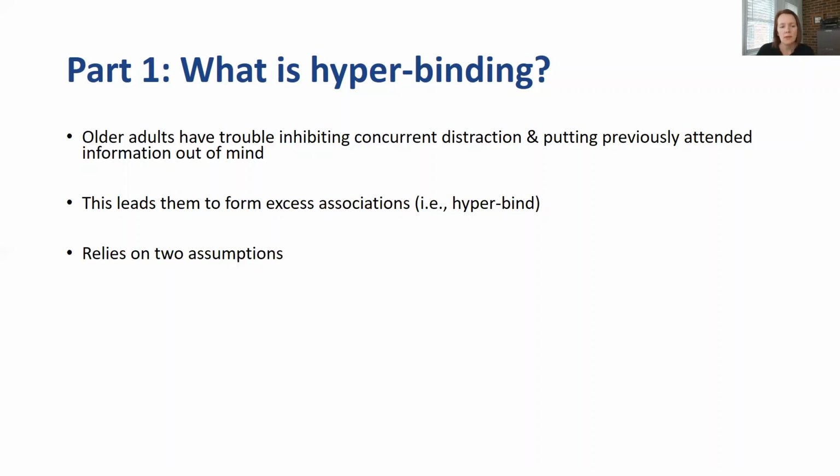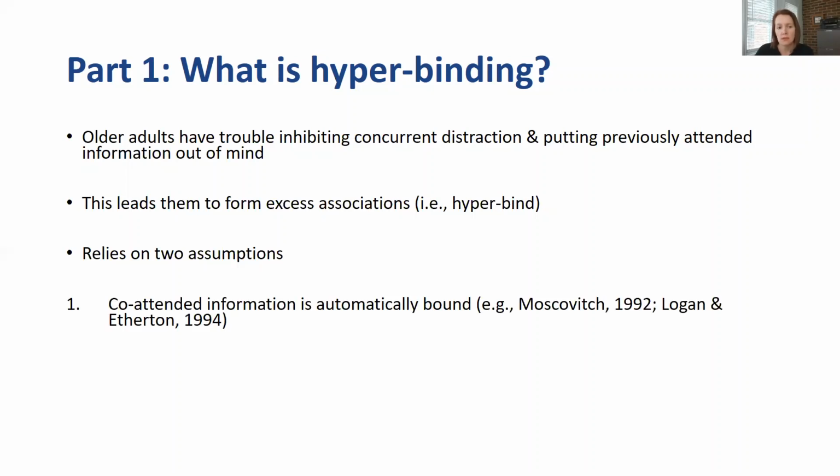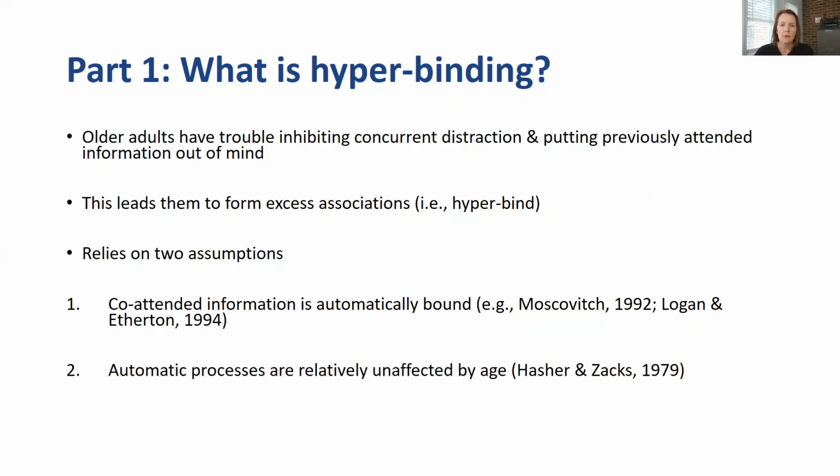And this theory relies on two assumptions. First of all is that co-attended information is automatically bound together. So by virtue of paying attention to two pieces of information, past work suggests that that information can become automatically bound together, likely by the hippocampus. And second is the view that automatic processes are relatively unaffected by age, and it's actually controlled top-down processes that change most across the lifespan.